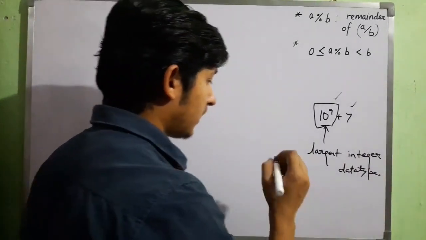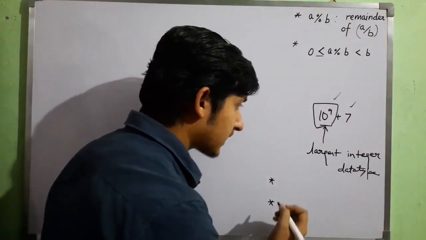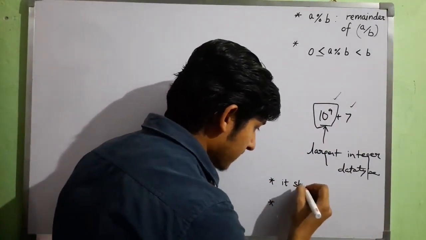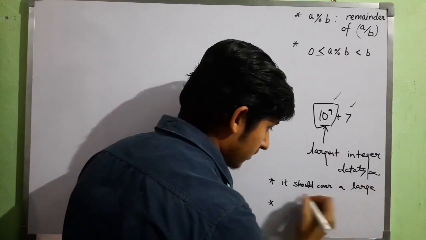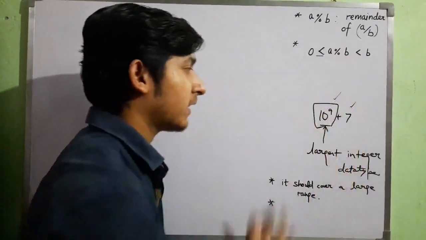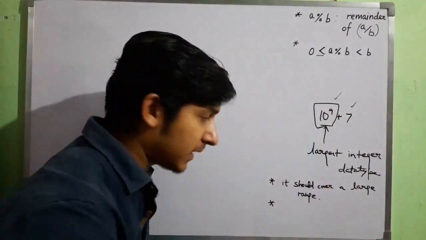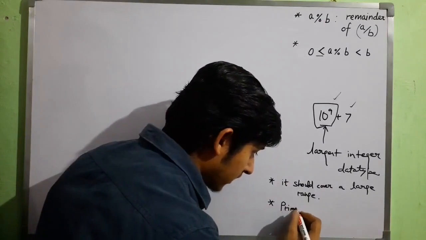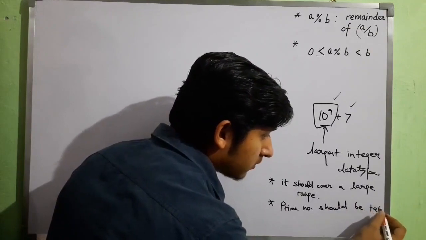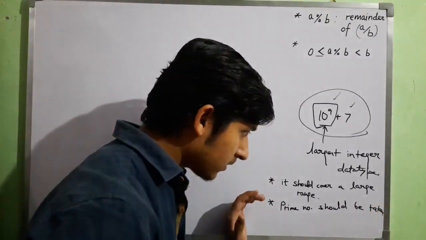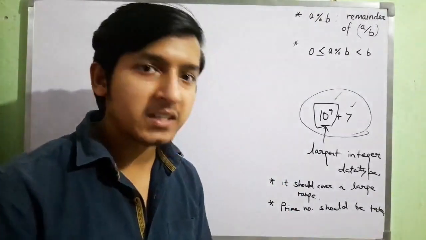Basically there are two things that we consider while choosing the term. Firstly, it should cover a large range, so that's why 10 raised to 9 is here. But what about 7? The second thing is we want this term to be a prime number. We use a prime number for taking mod because it provides distinct, well-spaced results, that's all.